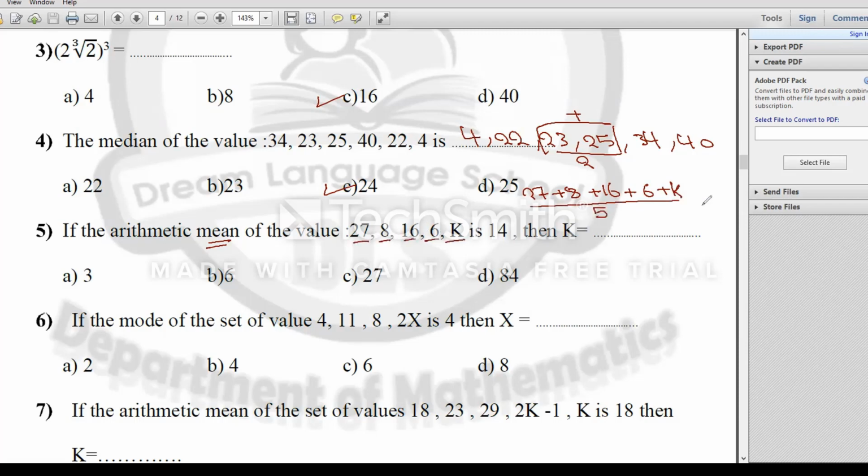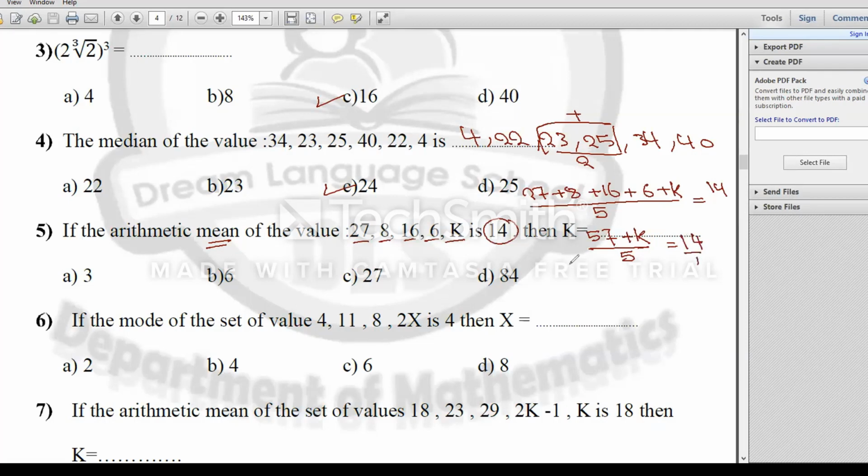Over 5 equals the value of the mean, 14. After adding, it will be 57 plus k over 5 equals 14.